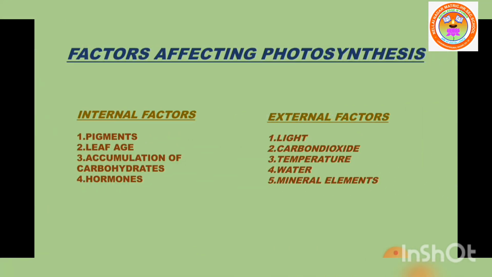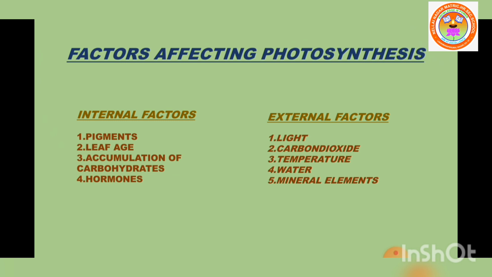Next, factors affecting photosynthesis. What are the factors affecting photosynthesis? There are two different categories, internal factors and external factors. What are the internal factors that affect photosynthesis? Pigments, leaf age, accumulation of carbohydrates, hormones.